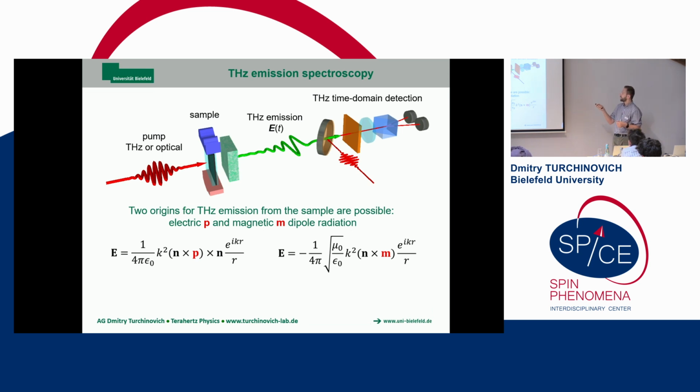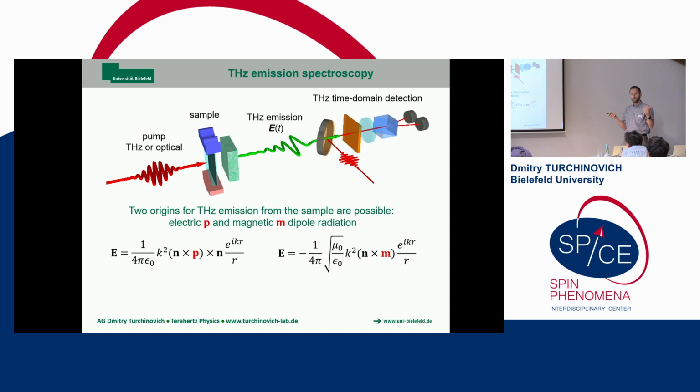And then you coherently detect it, best with free space electro-optic sampling. And then in principle, you can reconstruct what you detect as electro-optic signal back to polarization or magnetization dynamics in your sample in a contact-free manner.